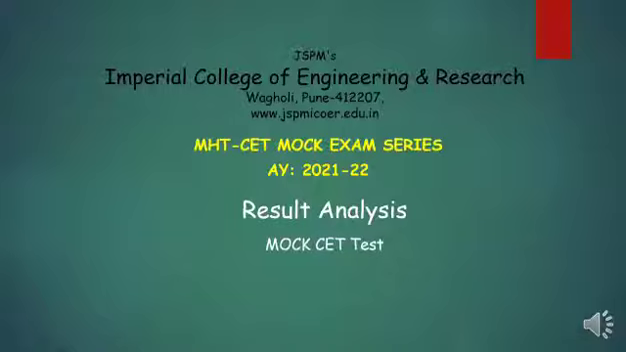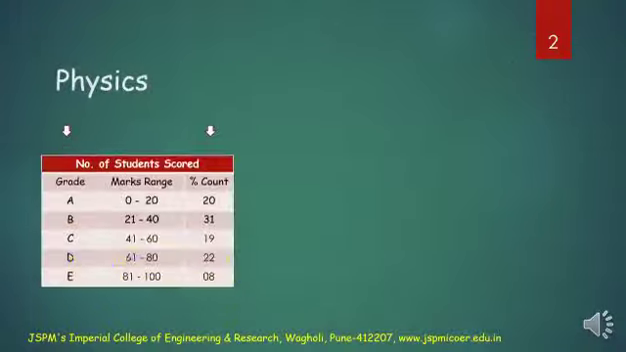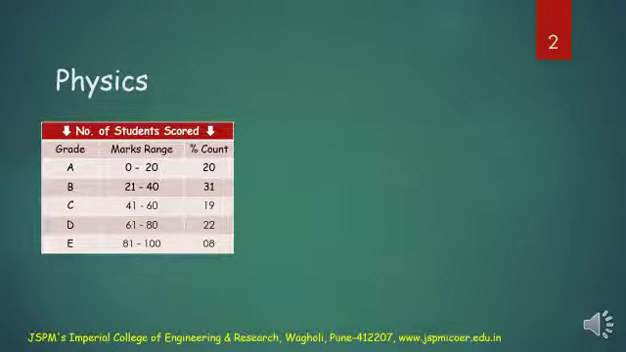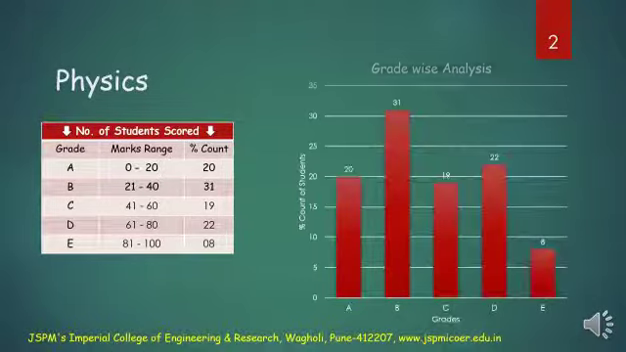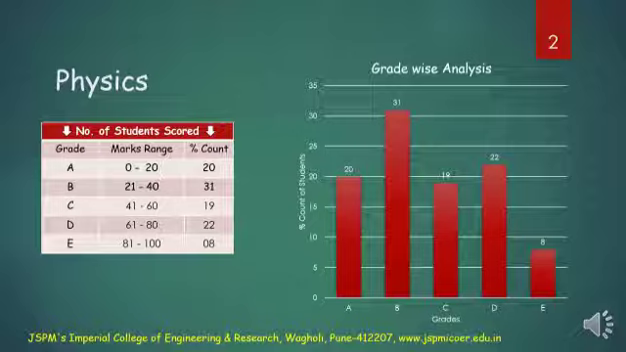In this video, we will go through the result analysis of the mock test series. Let us go through first the physics, where we can see that the grades are defined in 5 levels and each level we have a percentage count of students. By preliminary observation, we can see that very few students are there in the higher grades like D and E. And this is the graphical representation. If you can see, the maximum students are there in the B grade.